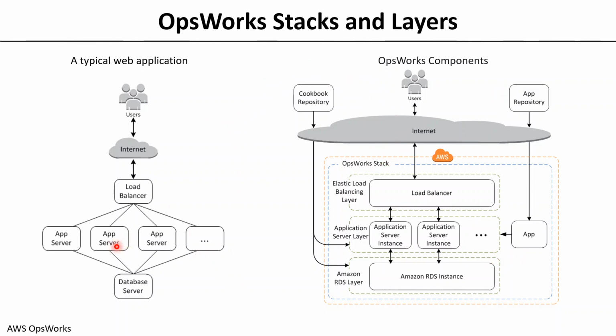And then we discuss the application. So cookbooks take care of only your infrastructure. They don't take care of your application. And your developers are writing an application which will be hosted in one of the app repositories. So we can take two examples here in terms of an app repository. The first app repository could be your GitHub, of course, which is most popular. A lot of people are using GitHub.